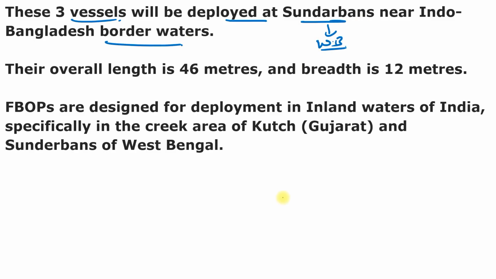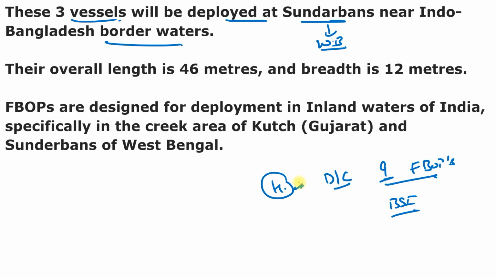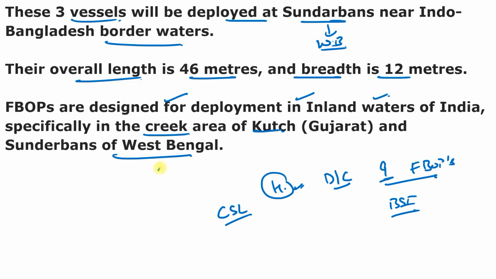And remember, in March 2019, the Ministry of Home Affairs placed orders for design, construction and supply of 9 FBOPs. It means floating border outpost for the water wing of the Border Security Force. And these vessels are designed in house by Cochin Shipyard Limited. Their overall length is 46 meter and breadth is 12 meter. And these vessels are designed for deployment in the inland waters of India, specifically in the creek area of the Kutch, or you can say Rann of Kutch, and Sundarbans of West Bengal.